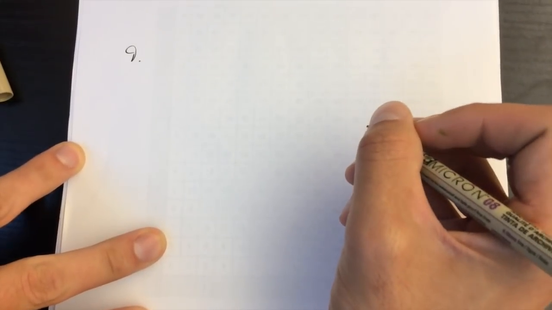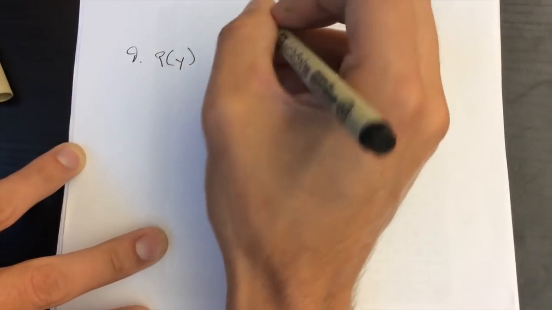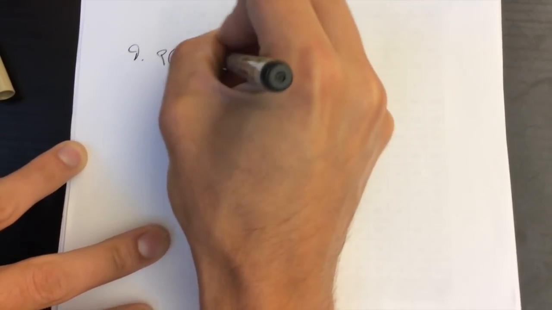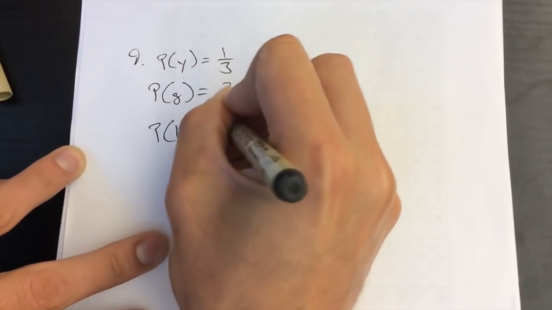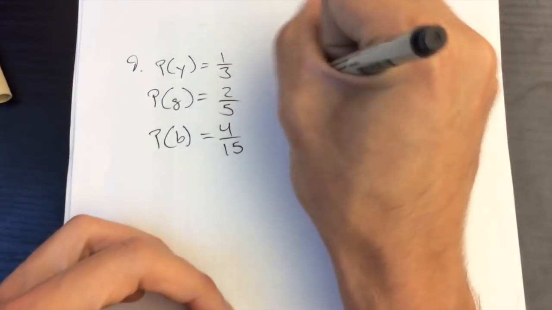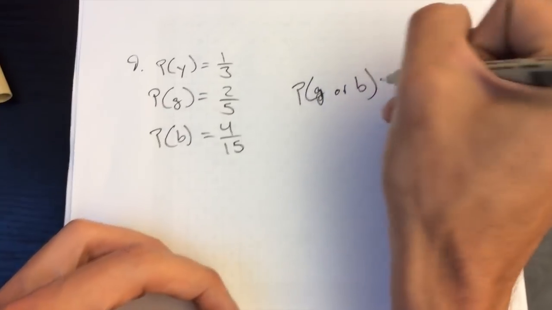So it says, on a given spinner, the probability of spinning yellow, I'll write that as PY, is 1/3. The probability of getting green is 2/5. And the probability of blue is 4/15. What's the probability of spinning green or blue?